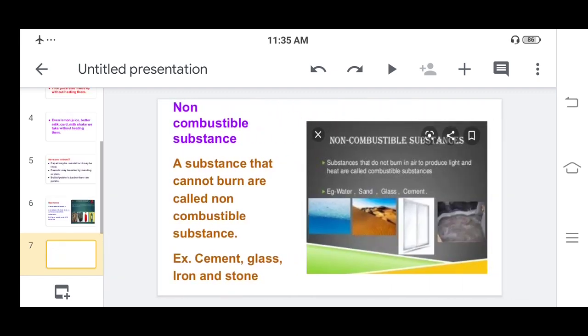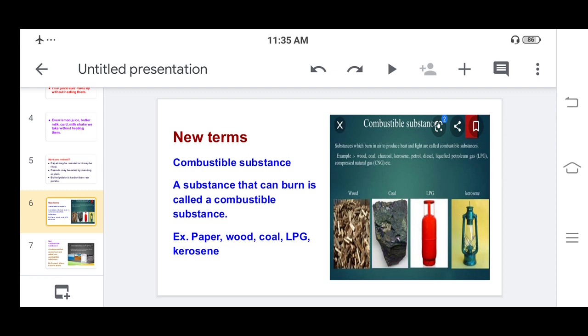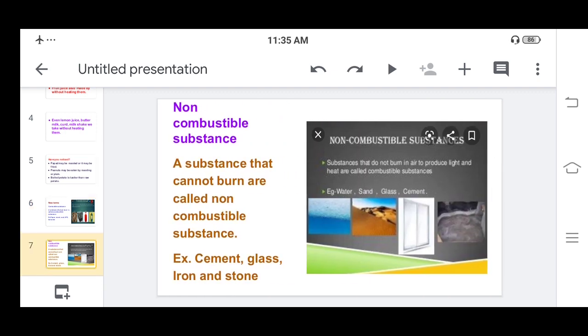Now our next term is just the opposite of combustible substance: non-combustible substance. Combustible substance means it can burn, and you can imagine the opposite: a substance that cannot burn is called a non-combustible substance. Combustible substances were burning very quickly, but these are not going to burn.